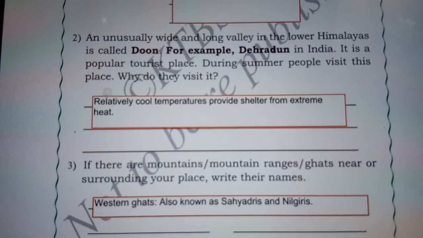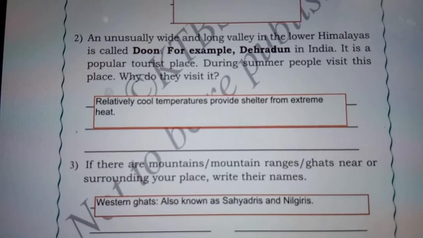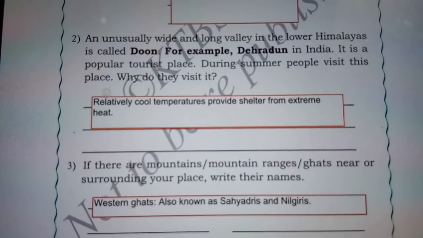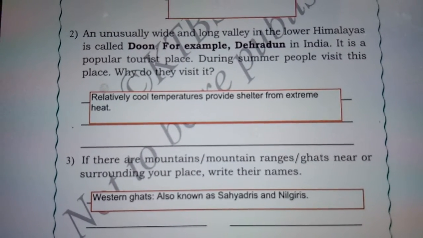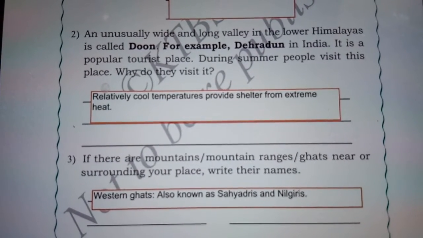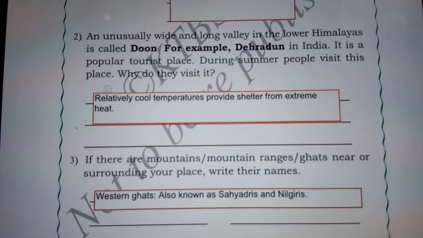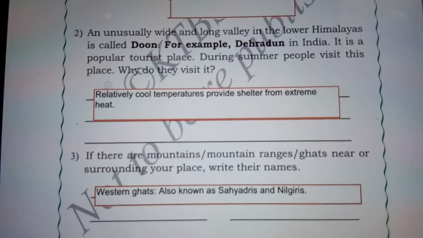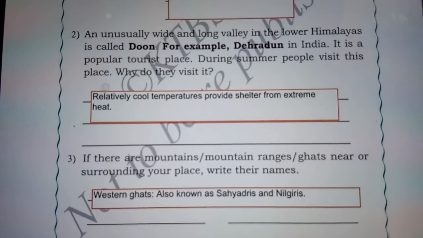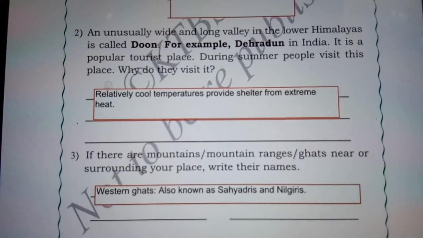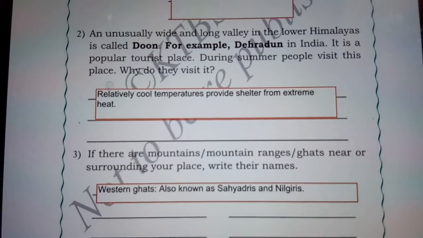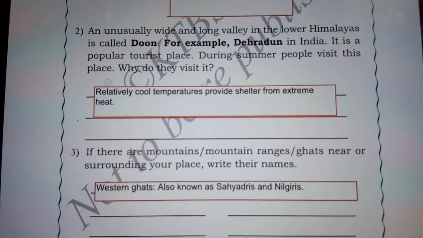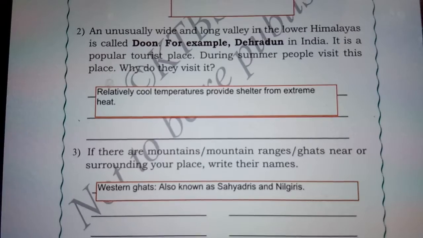Why do they visit it? This is because during summer, the temperature would be very hot. However, in the long valleys that are closed in the lower Himalayas, the temperature is lower, as at night, and their relatively cool temperature provides shelter from extreme heat. This is why it is very popular for the summer.